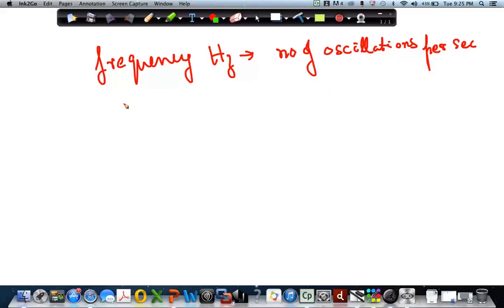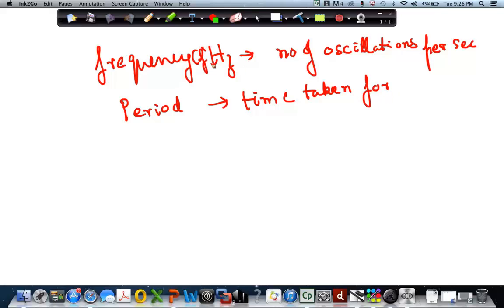Now what is period? Period is time taken for, let us say, usually frequency is denoted by f and period is denoted by capital T, right? So time taken for one oscillation.